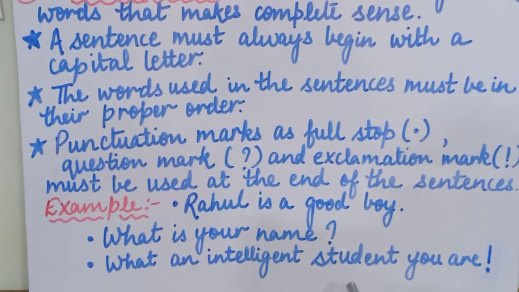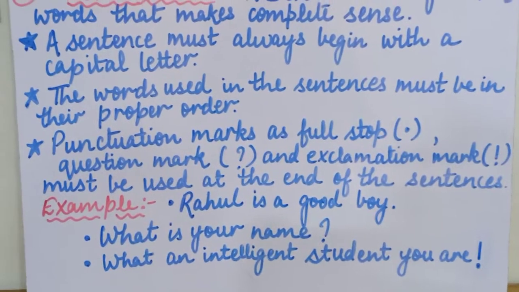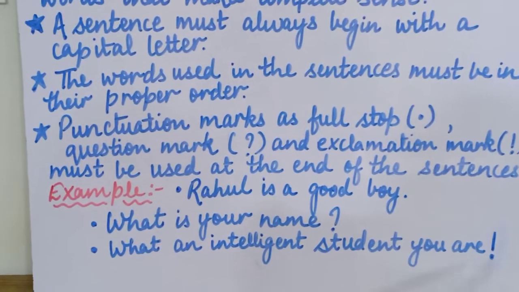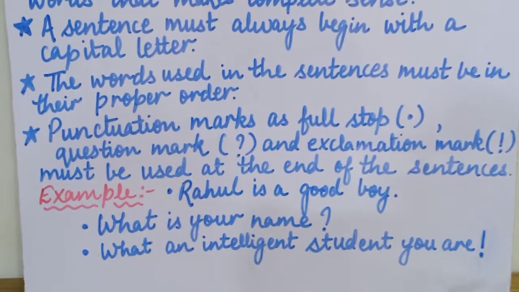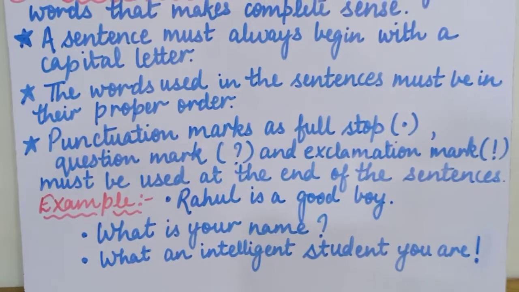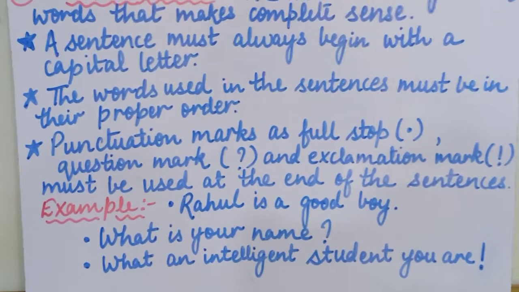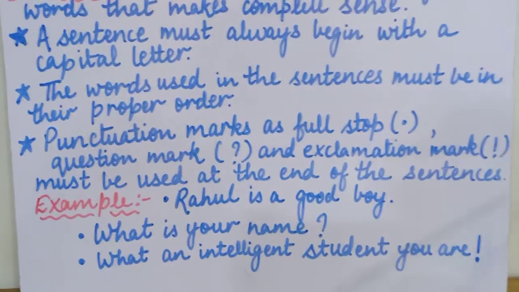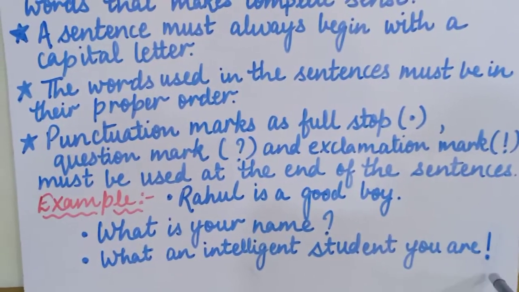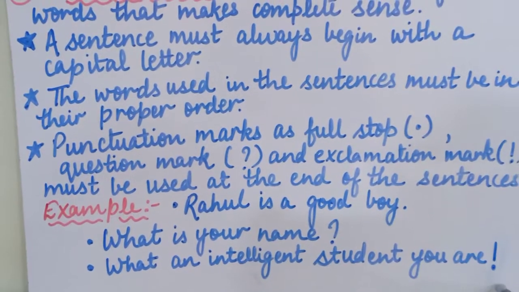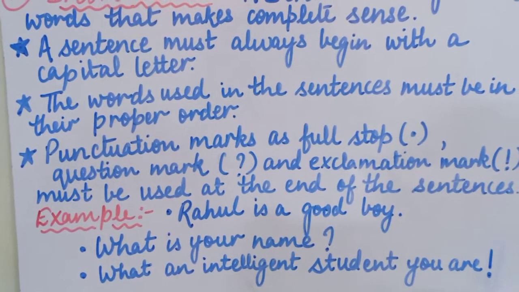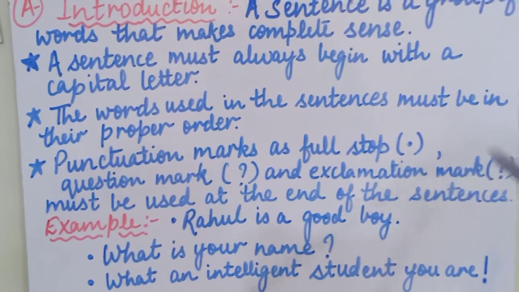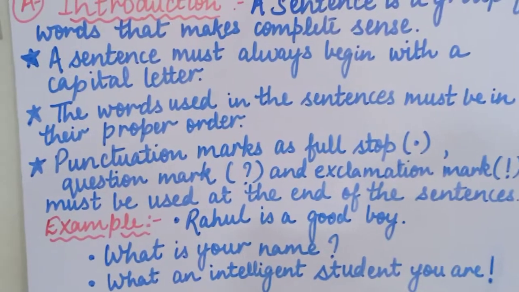Now in this sentence, we are expressing some expression, that we are telling someone how good an intelligent student you are. So when we are telling someone some speciality, or when we are expressing something good or something bad, we will use this exclamation mark. This punctuation mark of exclamation mark will be used when we express some expression. Okay, now I hope you all have understood this introduction part with examples.